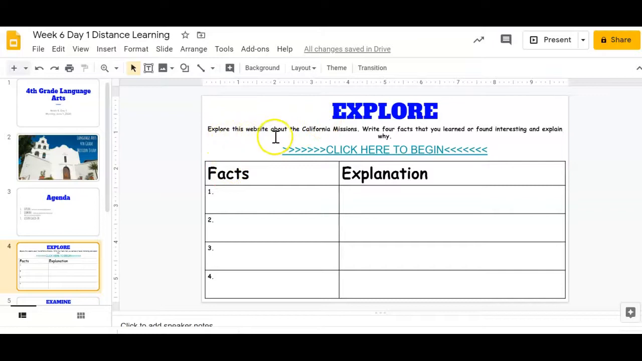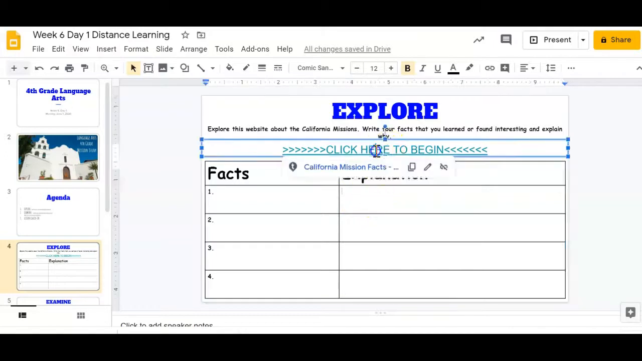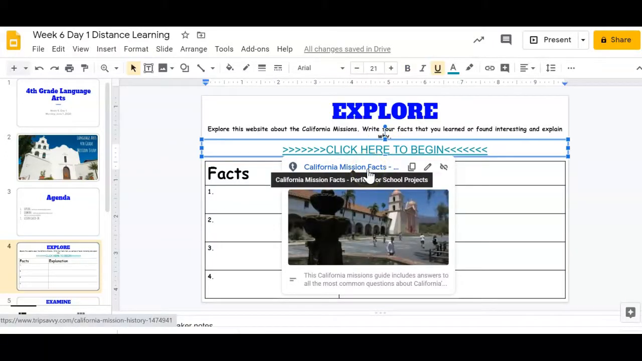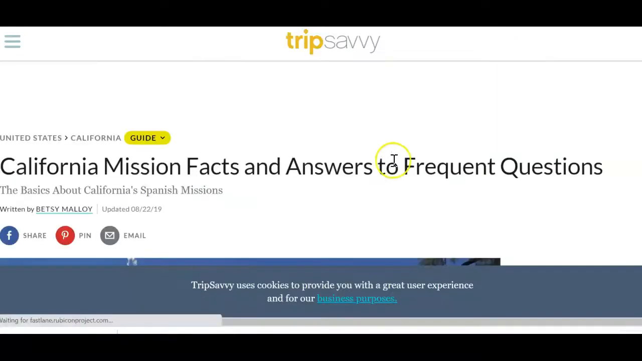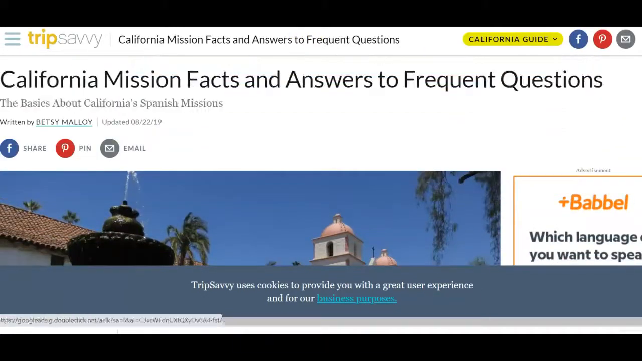Explore. It says explore this website about California missions. Write 4 facts that you learned or found interesting and explain why. So this is where you're going to write your facts. This is where you're going to tell me why you felt that that was interesting. This right here is where you're going to click in order to find the mission. So let's see if we can click on that. Alrighty.